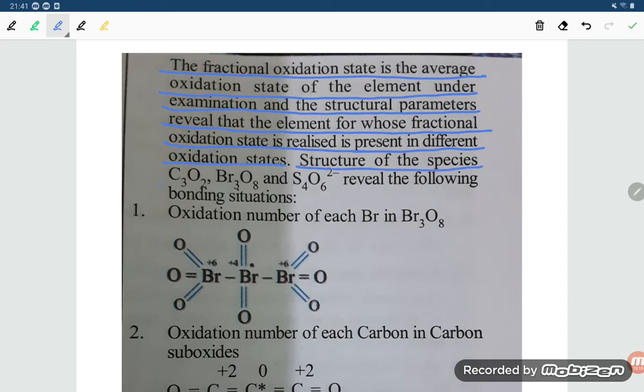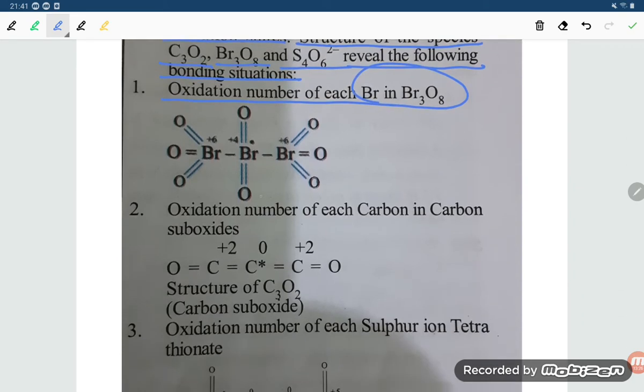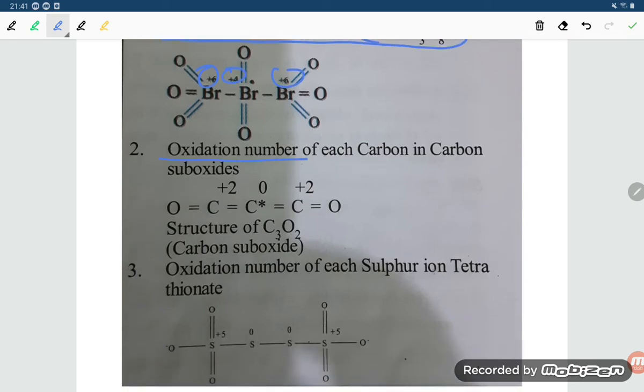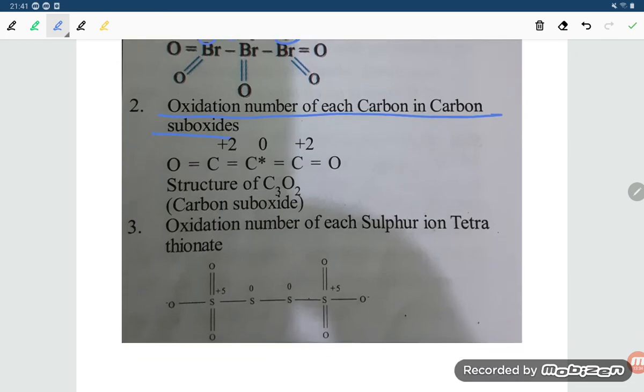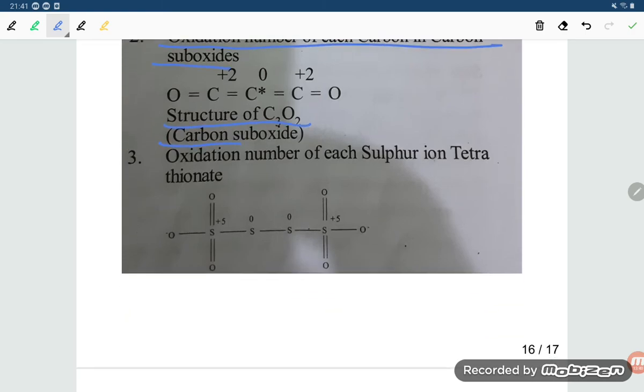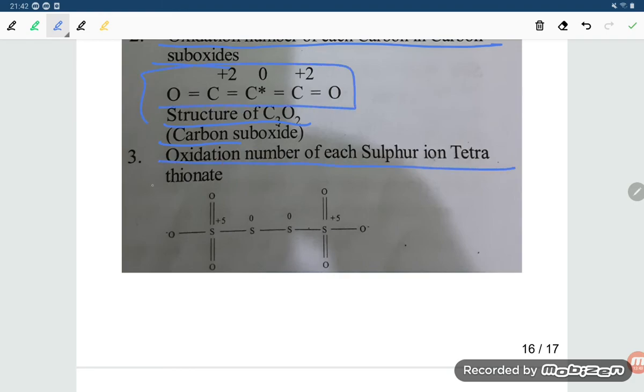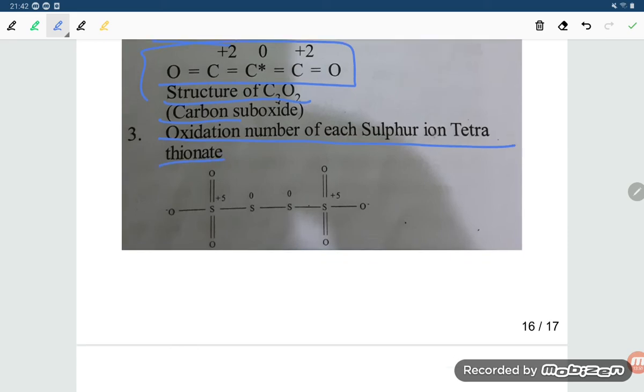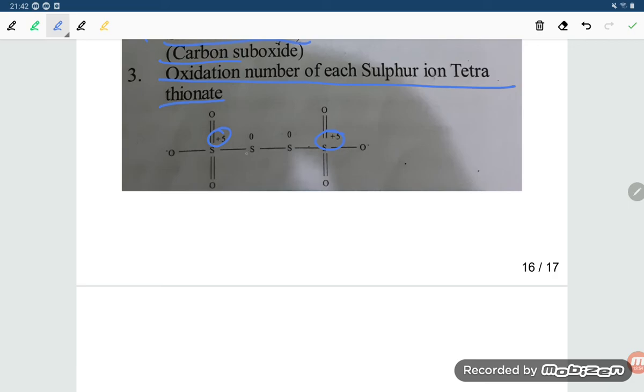The structures of the species C3O2, Br3O8 and S4O6 2- reveal the following bonding. So the oxidation numbers of bromine in Br3O8 are +6 and +4. The oxidation number of each carbon in carbon suboxide is +2; the structure of C3O2 is like that. Now the oxidation numbers of the sulfur atoms in tetrathionate are +5 and 0.